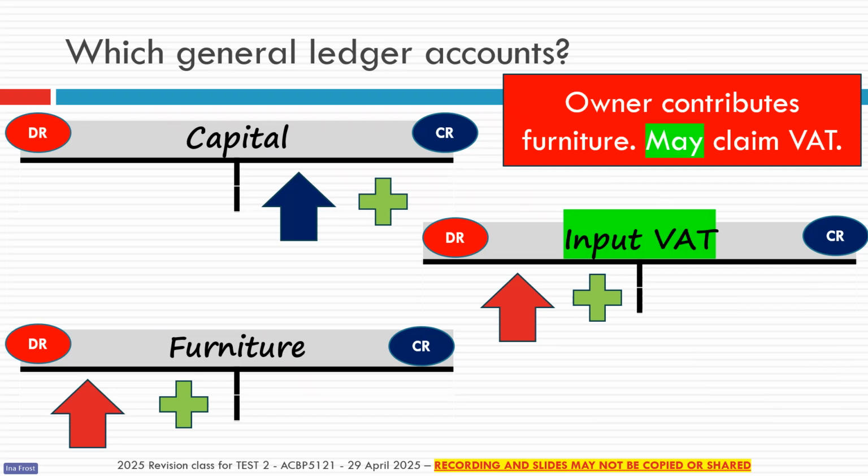So I'm literally just going to write down what I can see here on the screen. I see that capital has to be credited, input VAT must be debited, and furniture must be debited.